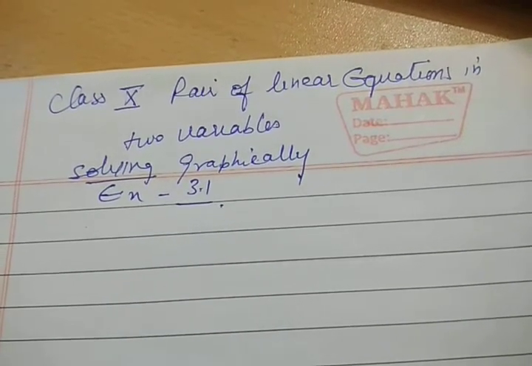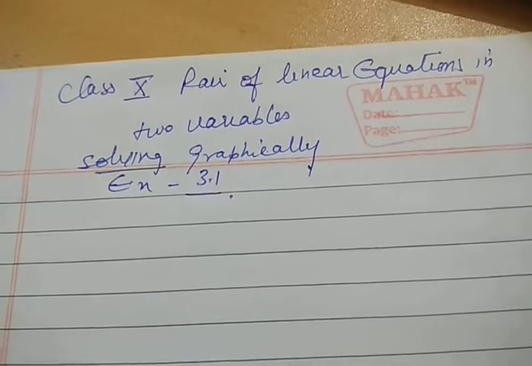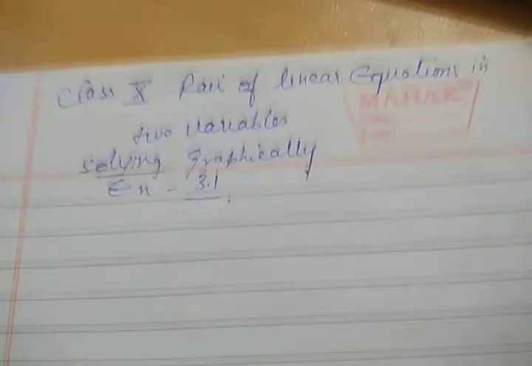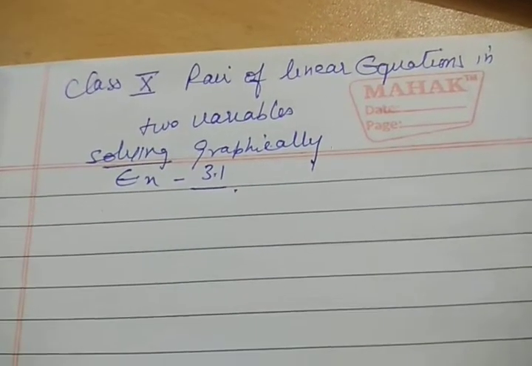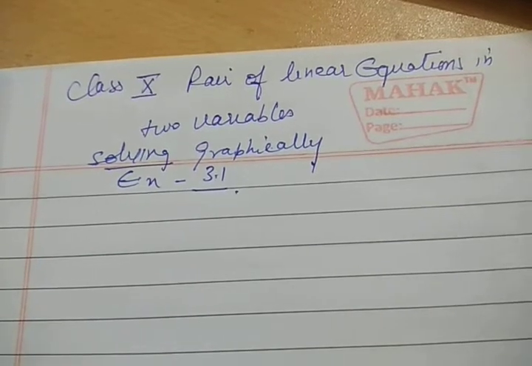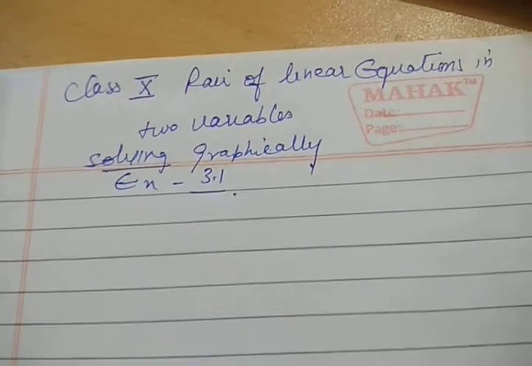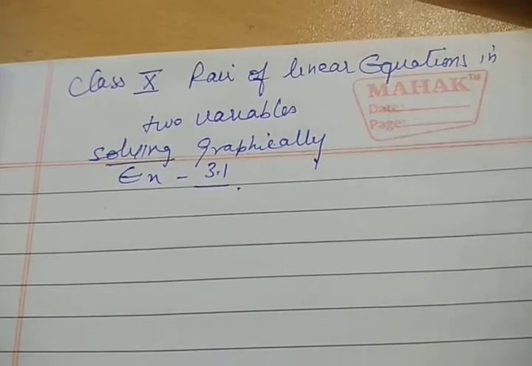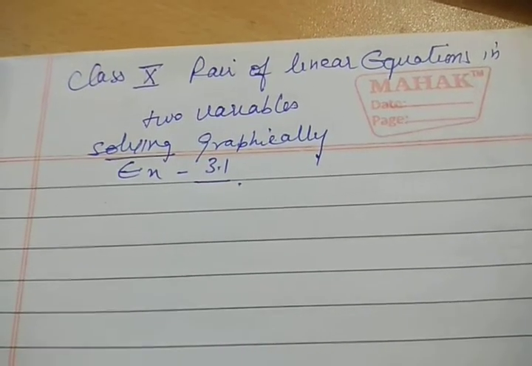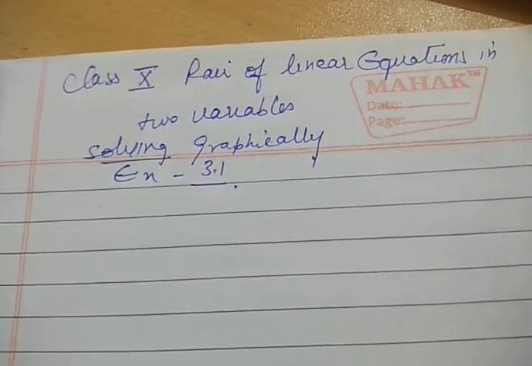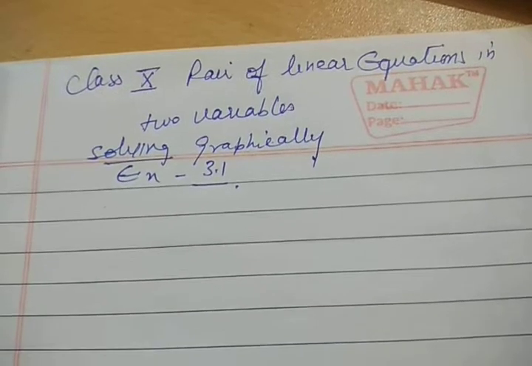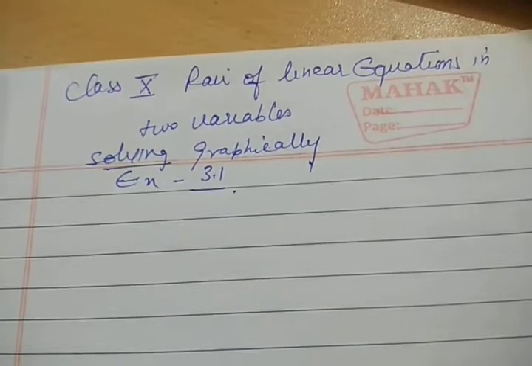Graphically means we can plot the graph of the equations and then find the solution. Algebraically means solving it by three methods: the first is the substitution method, second is the elimination method, and third is the cross multiplication method.